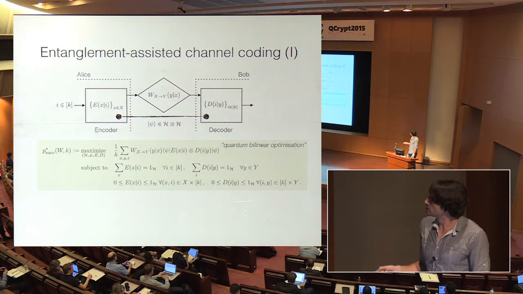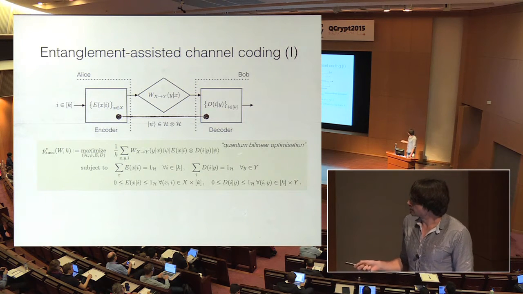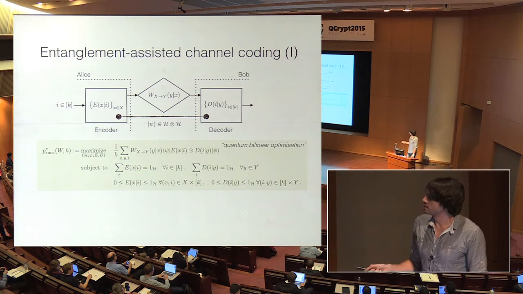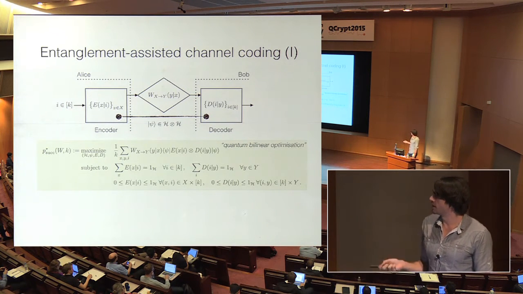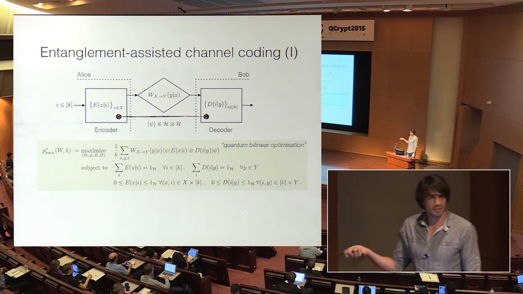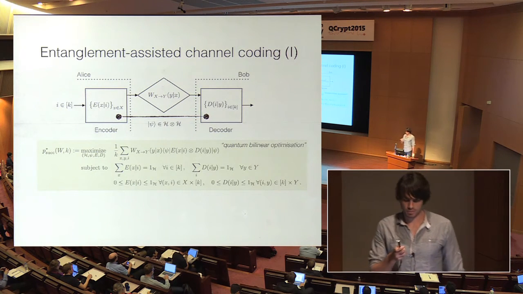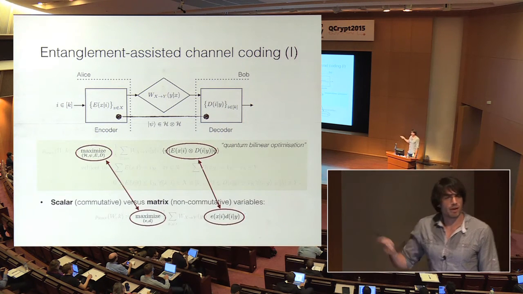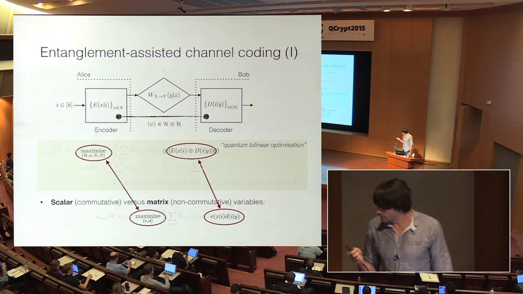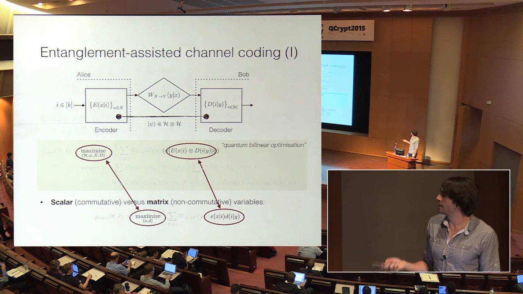It still looks basically the same. Just, here in the objective functions, we now have these POVMs, E and T, and we also optimize over those. This is again a bilinear optimization, but a quantum bilinear optimization, because the variables are now matrices and no longer scalars, right? So if we compare this to the program that we had before, the only thing that changed is really that